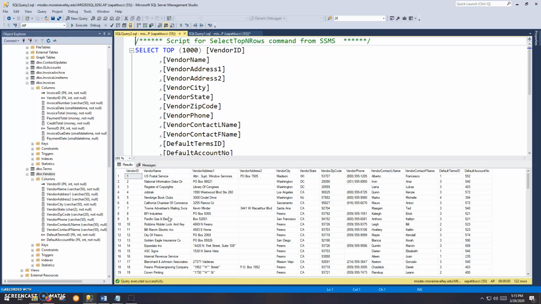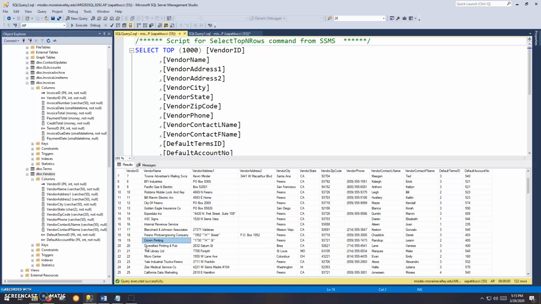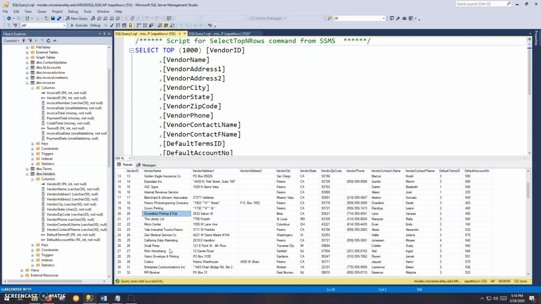Okay, looking at these vendor names here. Now, of course, here, look, Crown Printing, Diversified Printing, and Pub. So we'll use the vendor name. I mean, this is not an exact science here, but the vendor name is kind of a tip as to whether or not they deal with publishing, printing. You know what, look, it's a small press. That's something I wasn't thinking about when I wrote the solution to this, but that would be another printer type of thing.